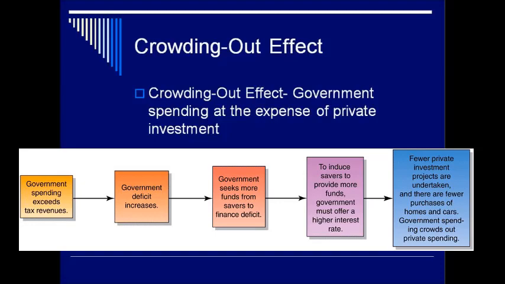Of course, we're going to make money off of it, but we're loaning it to the government so that they can do some sort of project with it. So if there's 30 of us in the classroom and 30 of us go down to Hancock Bank and we take out our $10,000 and give it to the government, that causes a shortage of funds at the bank. And our interest rate is determined by the supply of money and the demand for money. So if that supply of money goes down, it makes the interest rate rise.